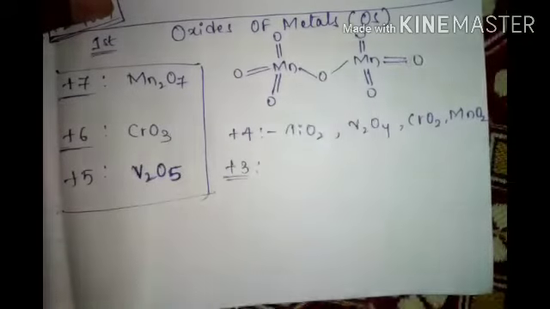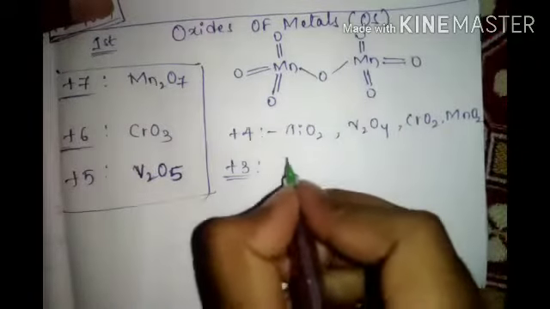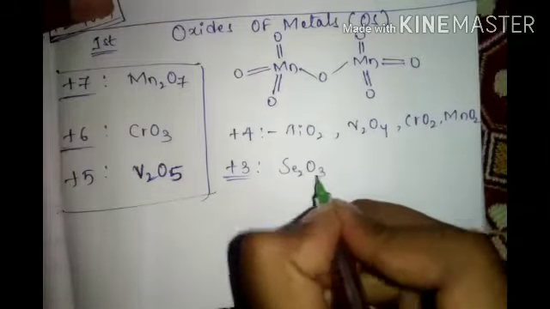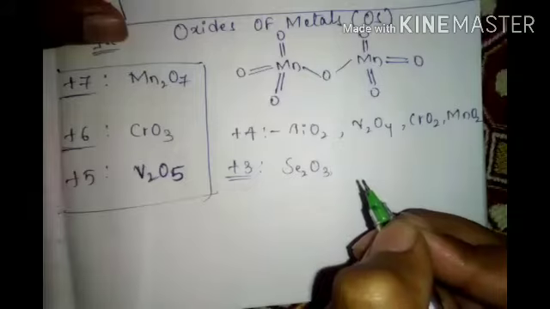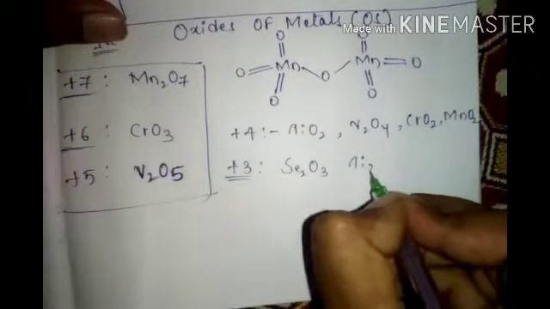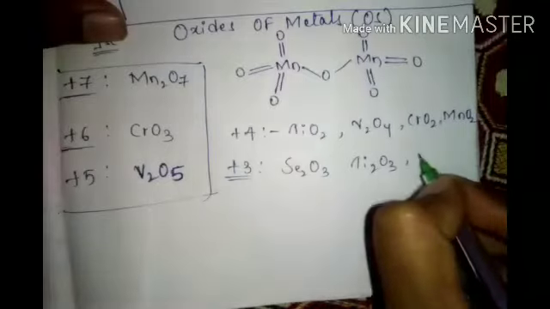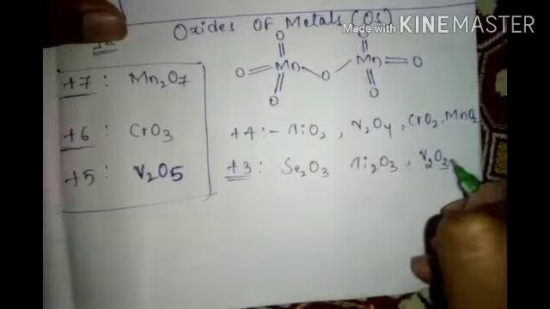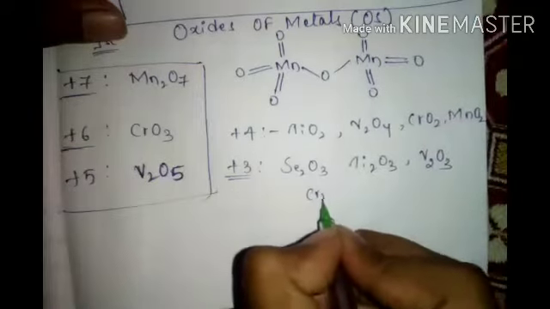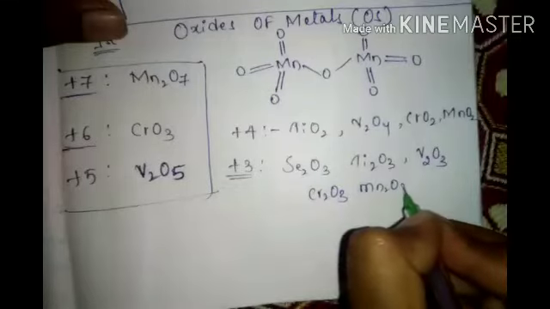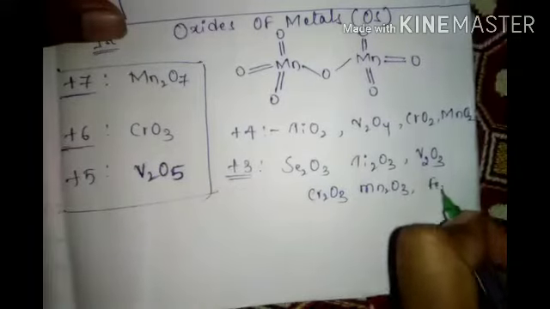Plus 3: scandium O3, titanium 2O3, vanadium 2O3, chromium 2O3, Mn2O3, Fe2O3.